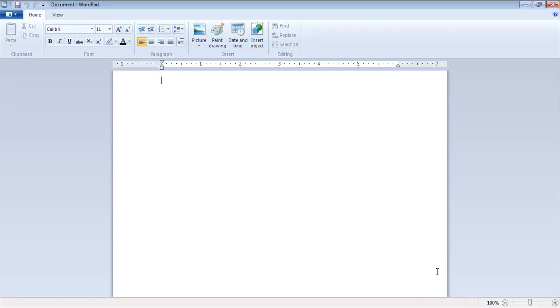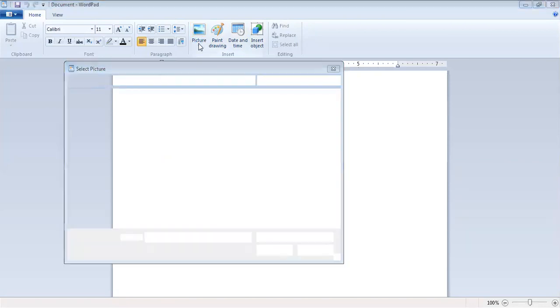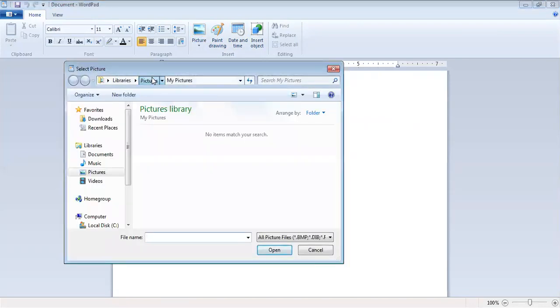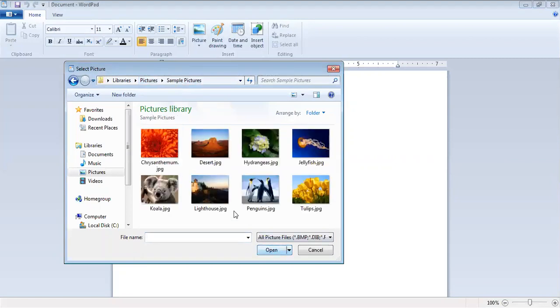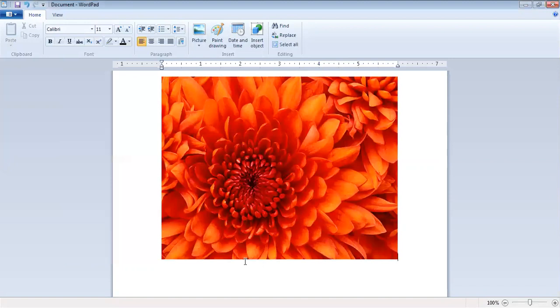If a girl wants to insert a picture, there's a girl named Ragini. She wants to make a birthday card for her mama, and she wants to insert a picture. So where will she go? She will go to the Insert group, and over here there is a Picture option. She will click on this Picture option, and then whichever picture is there in the library, she can insert that. For example, she wants to insert a beautiful flower for her mama. So she will click on this picture and click on the Open button, and now whatever birthday card she wants to write, she can write it.